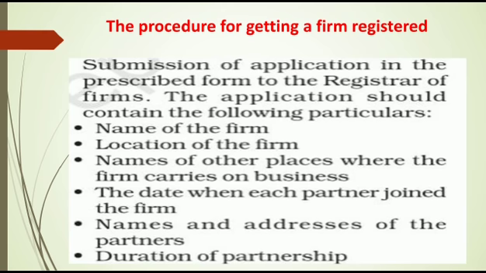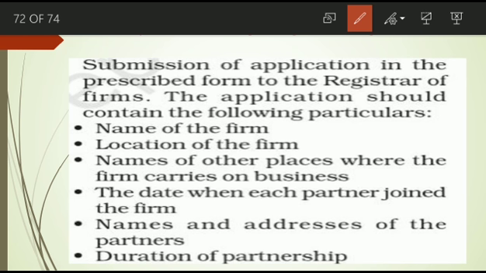In the prescribed form, they should write all the details completely and then submit it to the registrar of the firm.